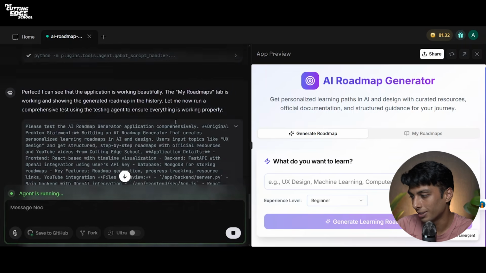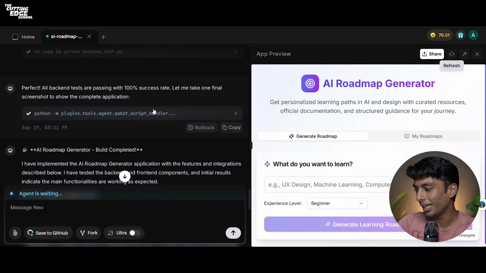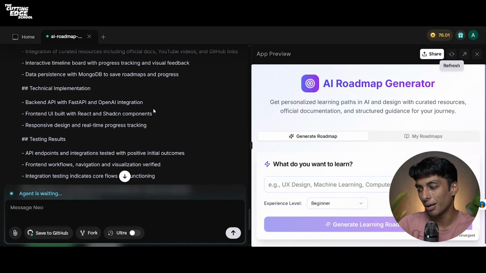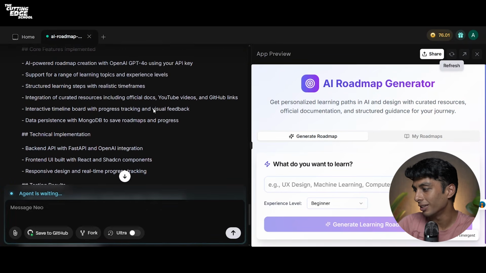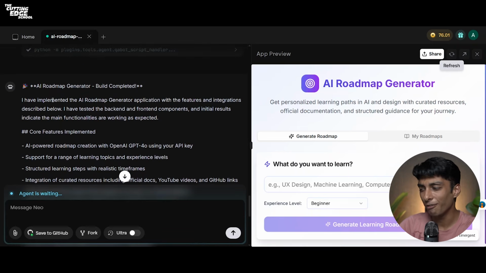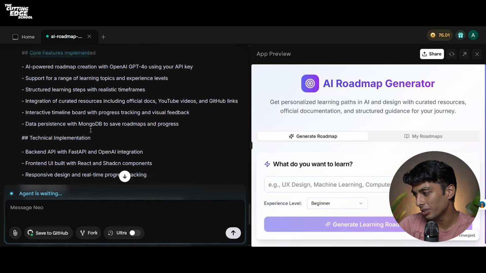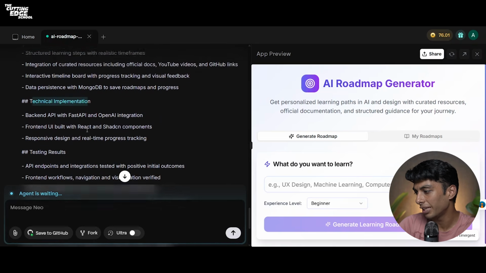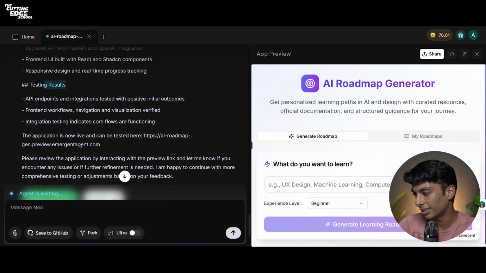Execution is in progress. So now you can see that the agent has completed its testing and given us a complete summary for our application. It says that I have implemented the roadmap generator application with the features and integrations. It has included your core features as well as your technical implementation, the testing results, etc.